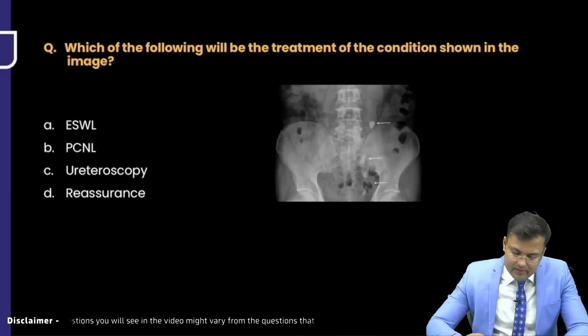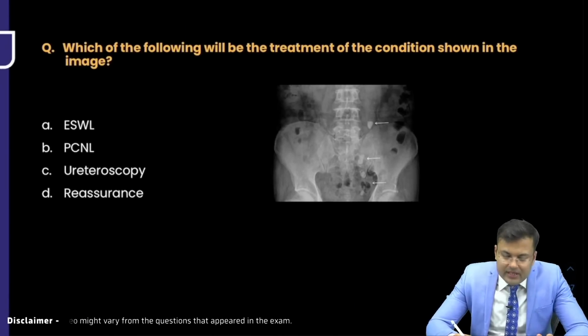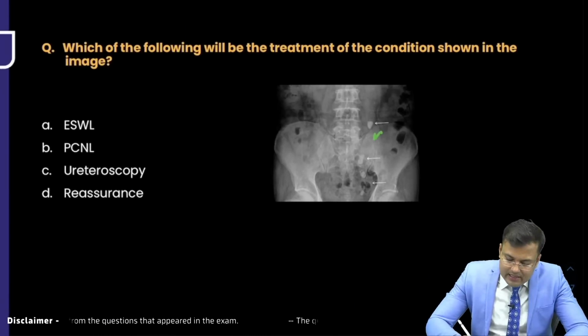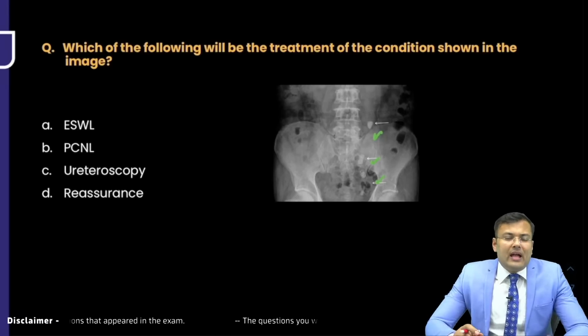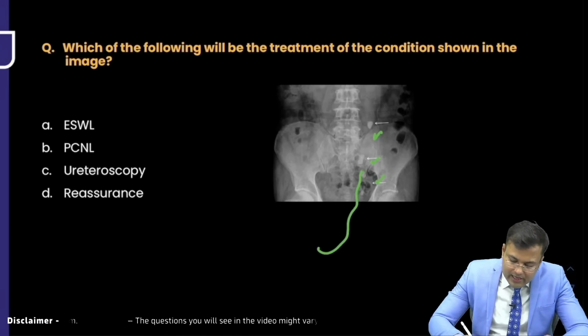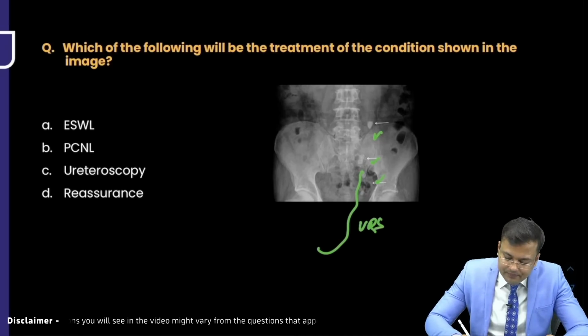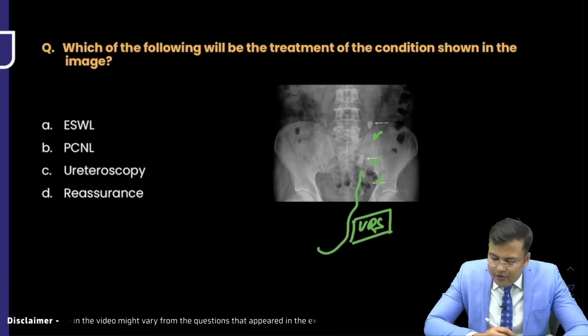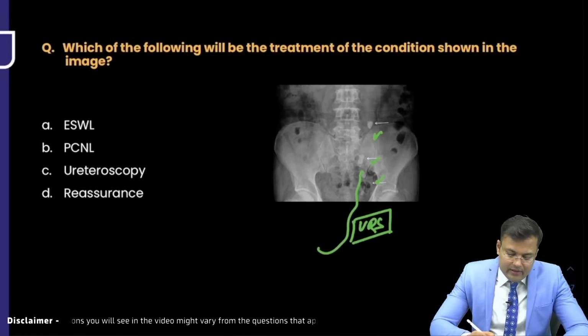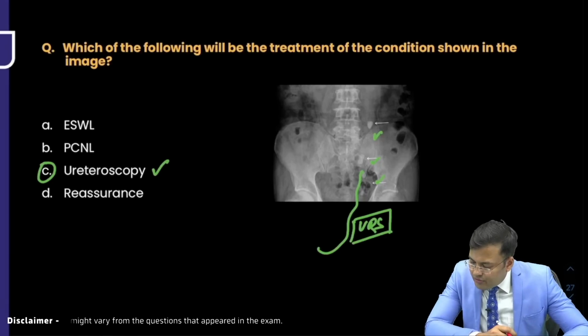Okay. Now, which of the following will be the treatment of the given condition shown in the image? In this image, you can see there are ureteric stones. And what is the best treatment option for ureteric stones? Obviously, we go from below, break the stone, and remove the stone. This is URS. URS means ureteroscopy. So the correct answer for this question is C. URS, or ureteroscopy.